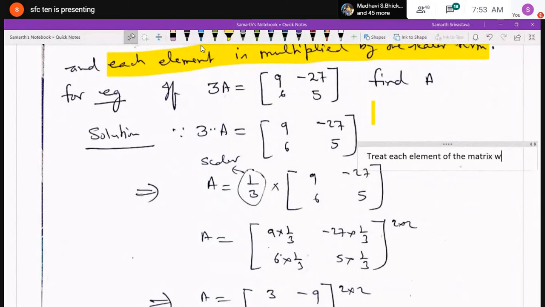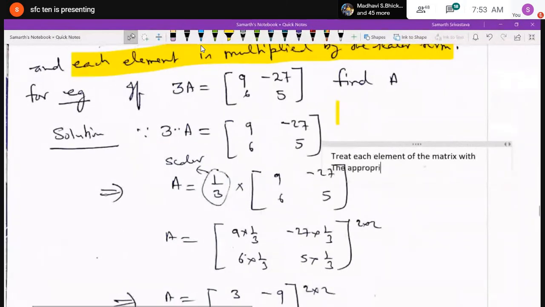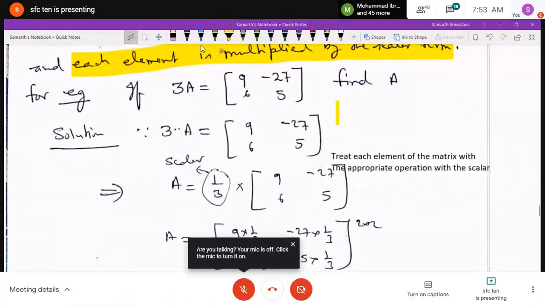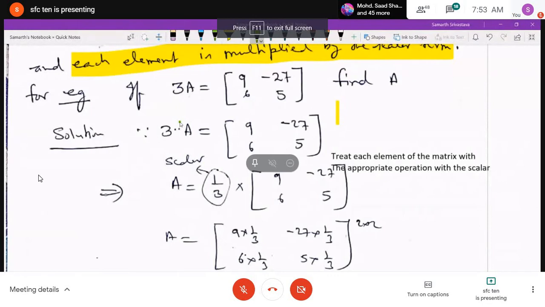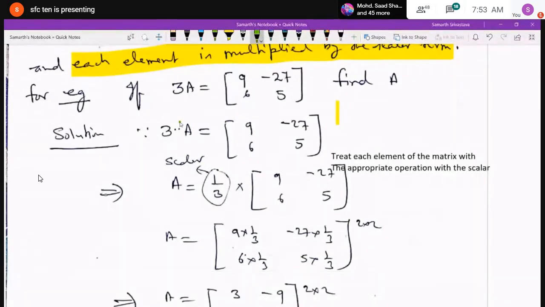So 1 by 3 is outside the matrix, and the matrix is written afterwards: 9, minus 27, 6 and 5. I've told you whenever you are multiplying any matrix by a scalar, what is the scalar over here? 1 by 3. So you just multiply all the elements of the given matrix by that scalar term which is written outside.